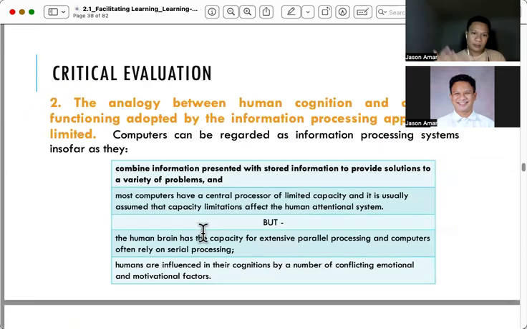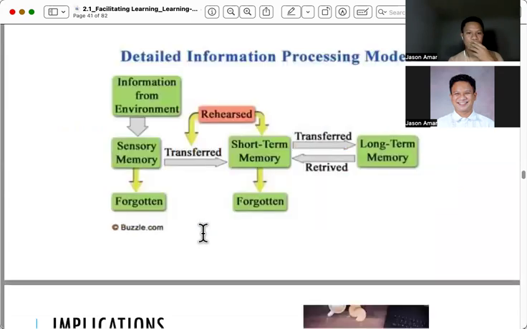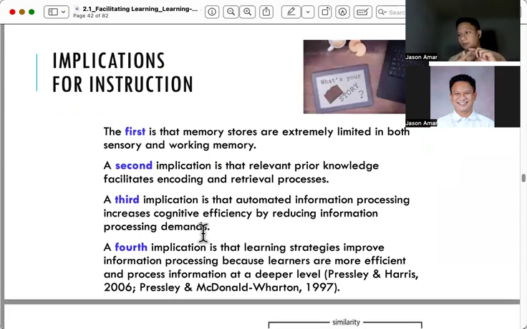And we also have the concept of critical evaluation, the analogy between human cognition and computer functioning adopted by the information processing approach. Here, usually, we compare the human brain and computer functions. Okay? That's why we have details there. So what is the implication of this one? First, we have to take note that when we teach, the memory stores are extremely limited.